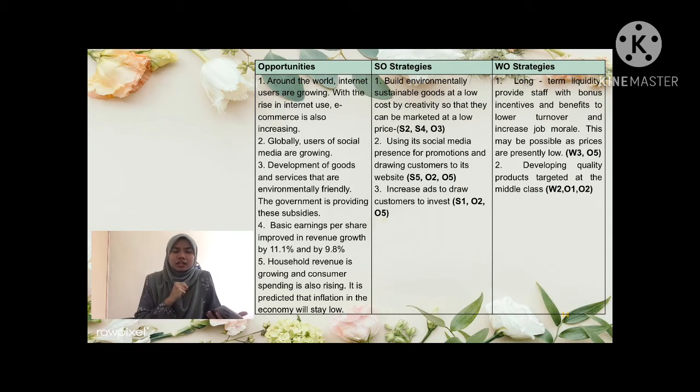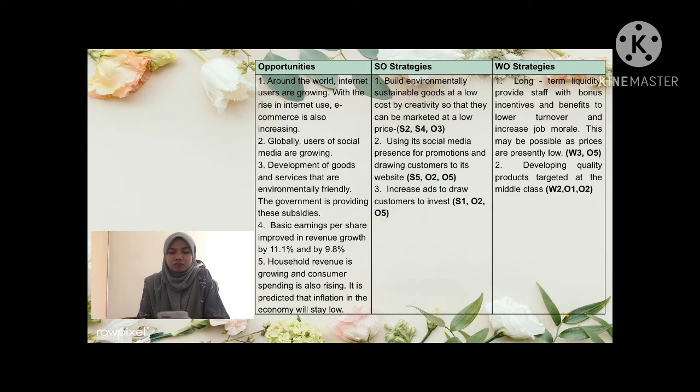So there are some strategies that I use from Nestle's strengths to take advantage of Nestle's opportunities. The second is WO strategies, which combine the weaknesses and the opportunities. The opportunities can overcome Nestle's weaknesses. This aims at improving the internal weaknesses by taking advantage of external opportunities. So I have made 2 strategies for company Nestle.